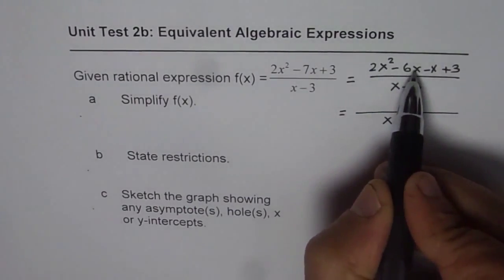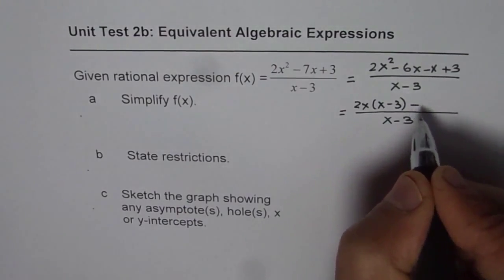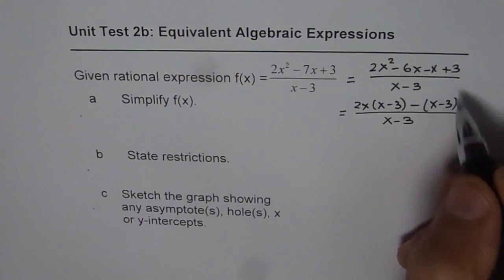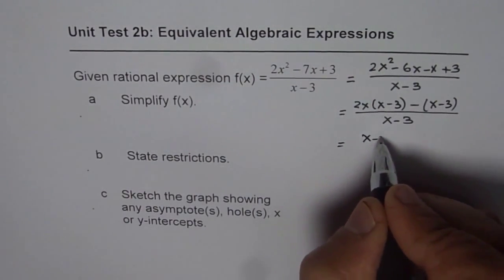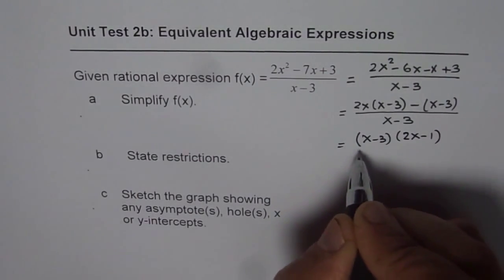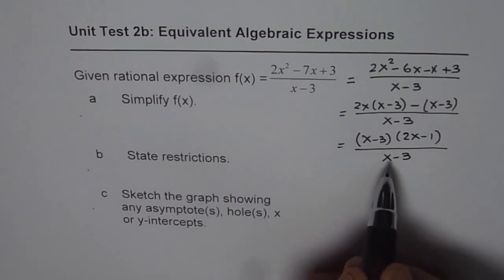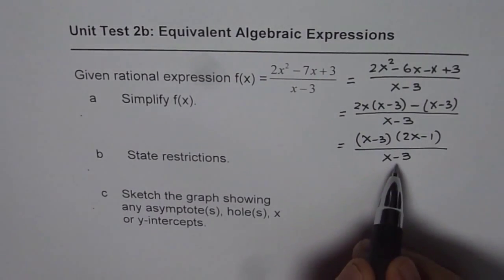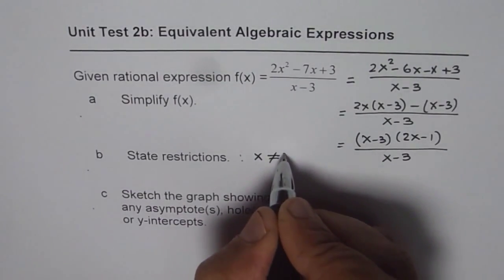In the first two terms you can take 2x common. You're left with x minus 3, and we have x minus 3 when you take minus 1 common from the last two terms also. Now we can take x minus 3 common, and you're left with (2x minus 1) divided by (x minus 3). Well, it's a good time to write restrictions before you cancel these factors. So the restriction is we cannot have denominator equal to 0, and we say x is not equal to 3.